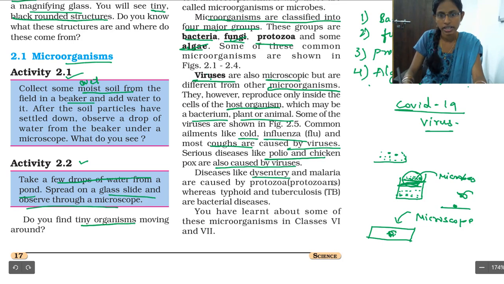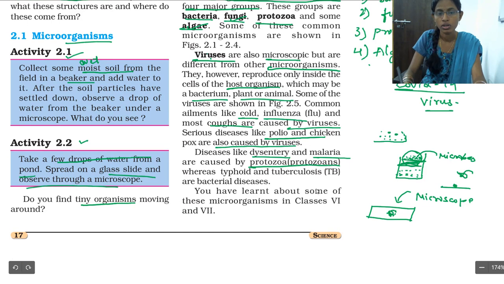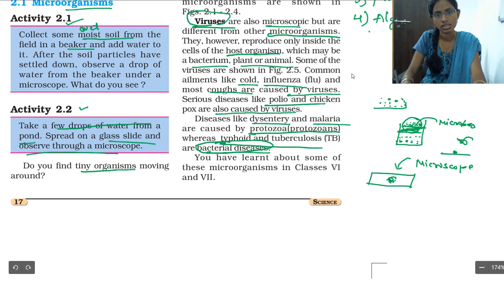Diseases like dysentery and malaria are caused by protozoans, and typhoid and tuberculosis are caused by bacteria. So what do you understand by this? The diseases which are caused by bacteria are bacterial diseases. The diseases which are caused by viruses are called viral diseases.